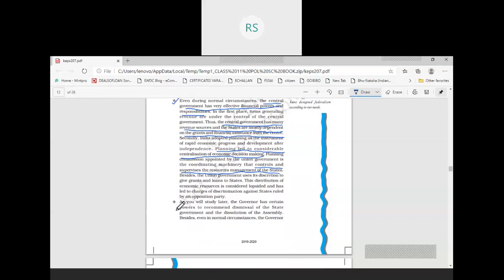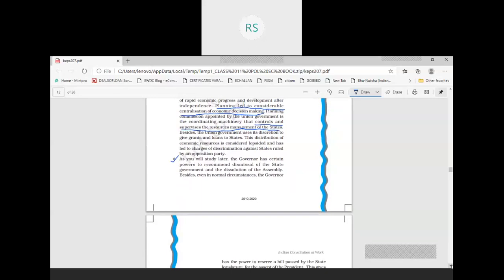Now, the other point is the role of the governor. The governor is the executive head of the state government, and the governor plays the same role as the role played by the president in the central executive.